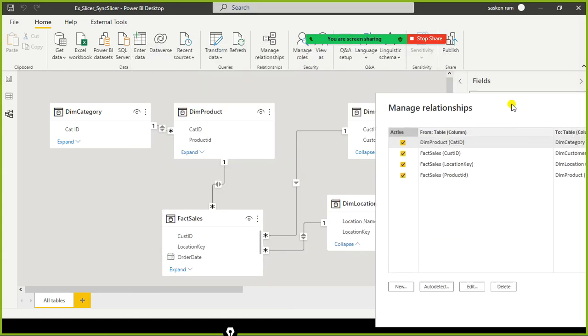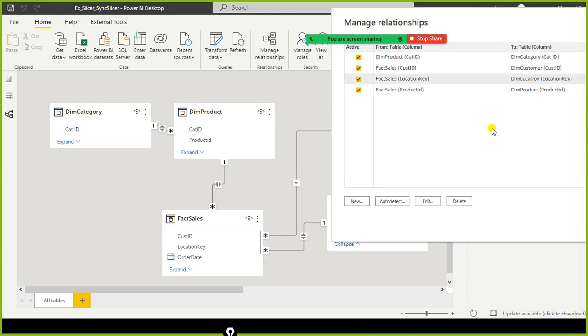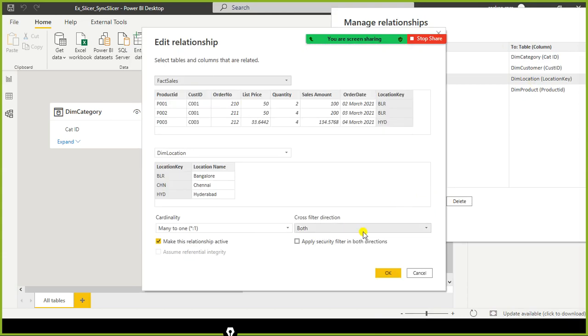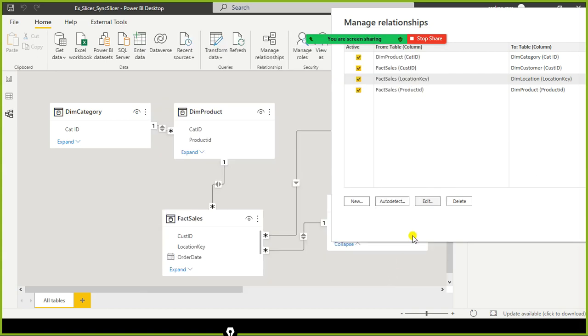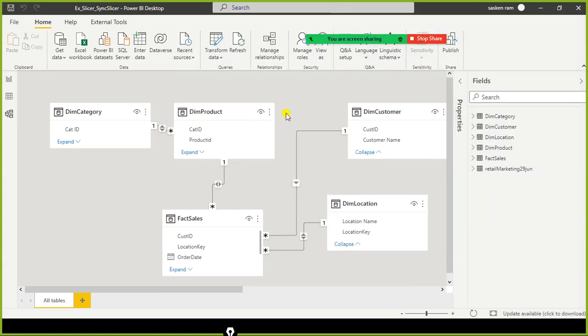Sorry, this is location, right? Yes, location, and this one, if we edit here, see, we made it both. So we have to go and manually change it here, and this one will remain a bidirectional relationship. Since we enabled it manually here, this bidirectional relationship property will stay enabled forever.